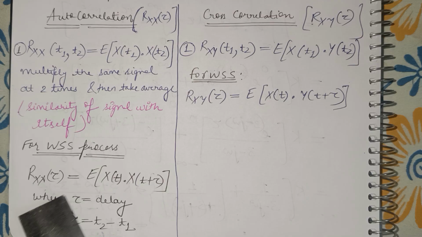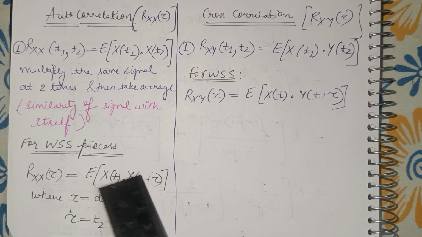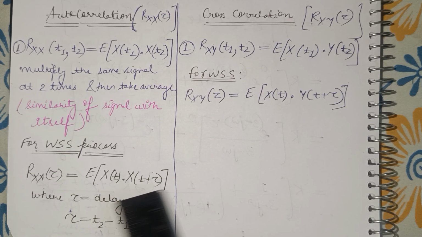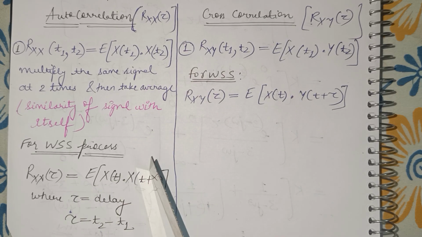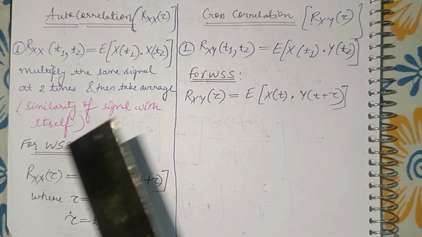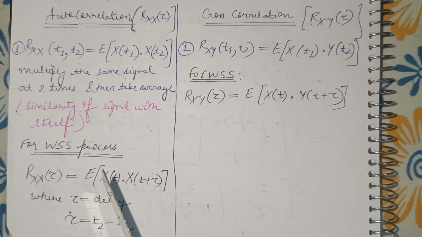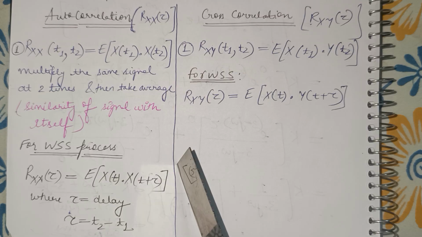So Rxx(tau) is equal to expectation of x(t) multiplied by x(t plus tau), where tau is the delay and it is given by t2 minus t1. So this is the formula when you are given in a question that it is a wide sense stationary random process, then you can use this formula, expectation of x(t) x(t plus tau), for autocorrelation.